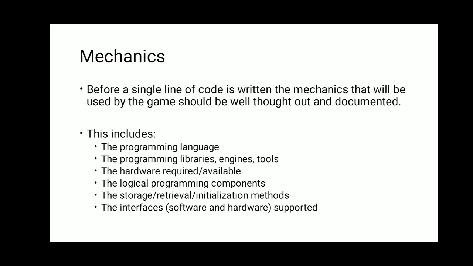So mechanics include the programming language, the programming libraries, engines, tools, then the hardware required and available, the logical programming components, the storage, retrieval and initialization methods, and the interfaces, that is software and hardware supported.